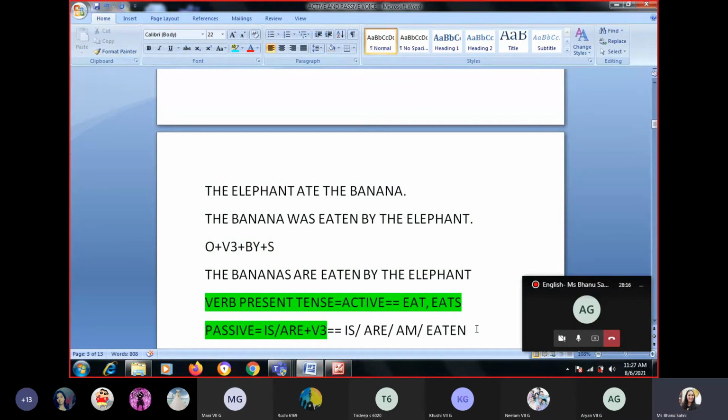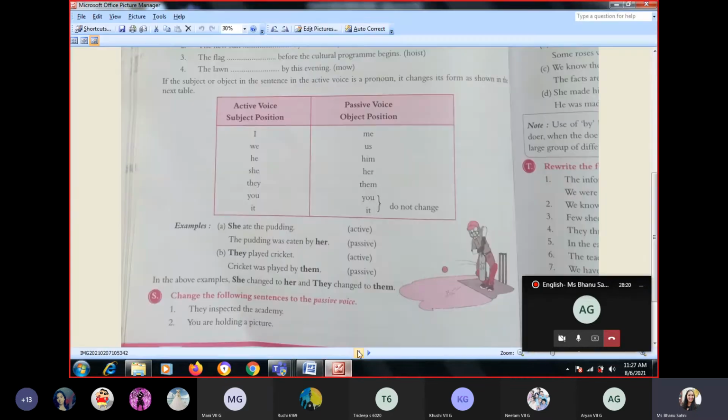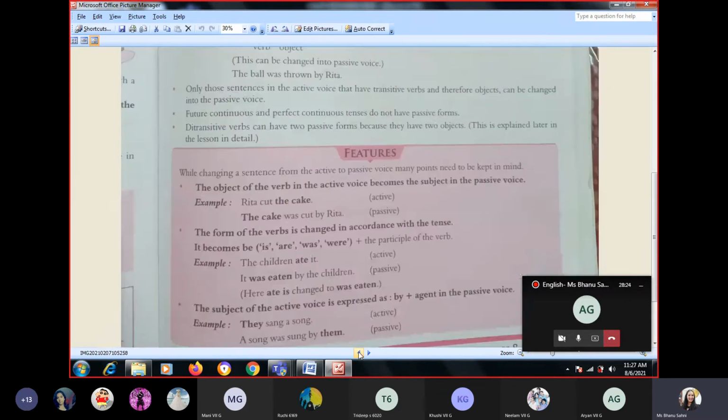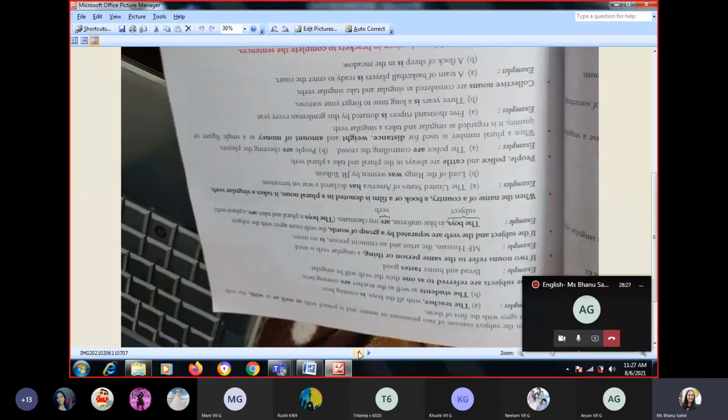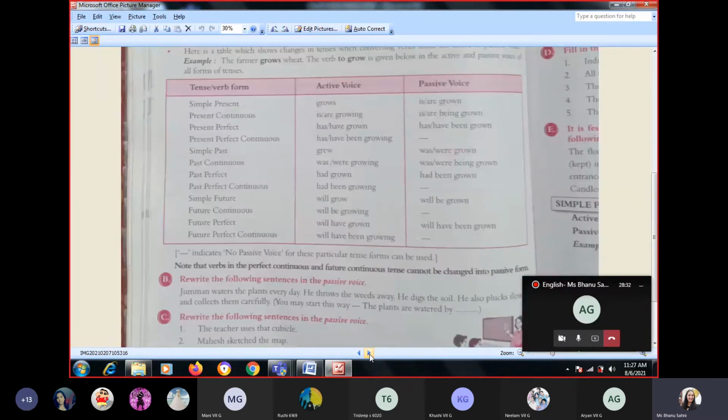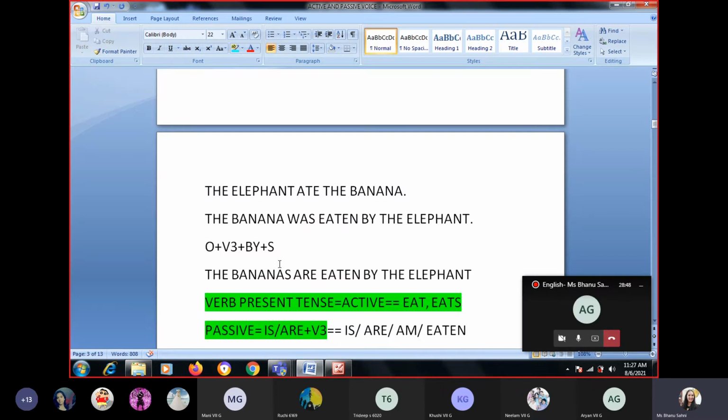Now in your book, page number 94, this table, all of you please tick, write important, write learn. This is what will tell you how to use the tenses. Please see, you've read this table, now I'm just showing you over here.